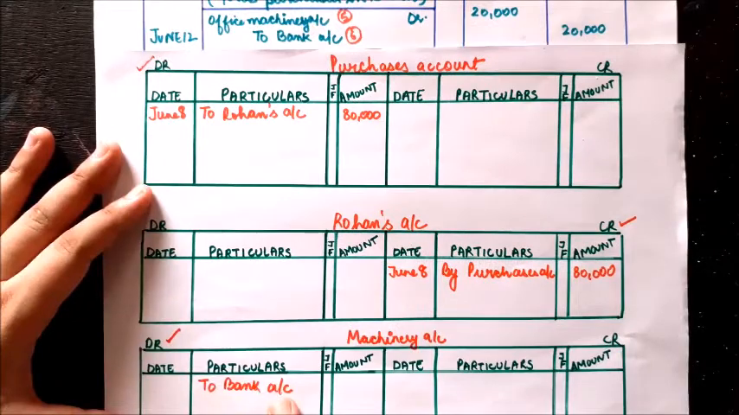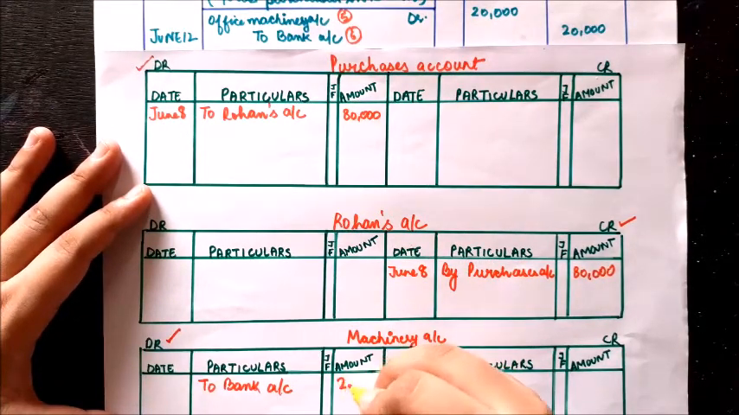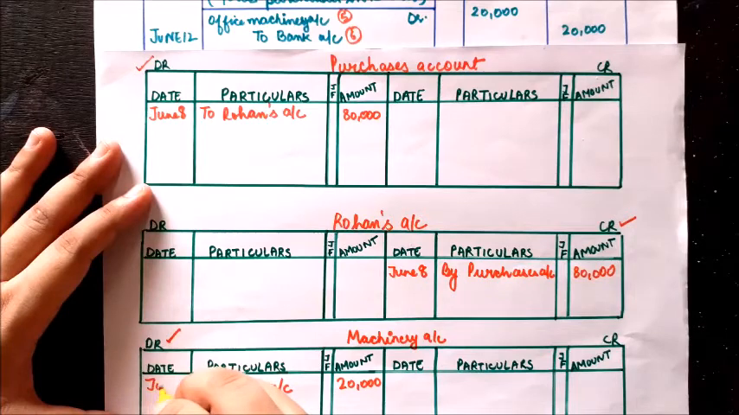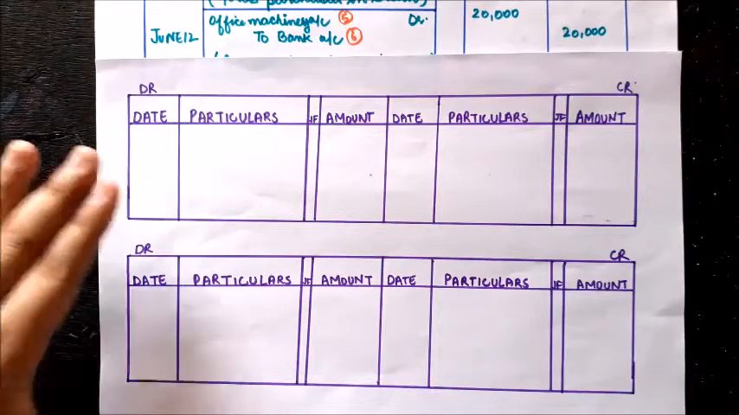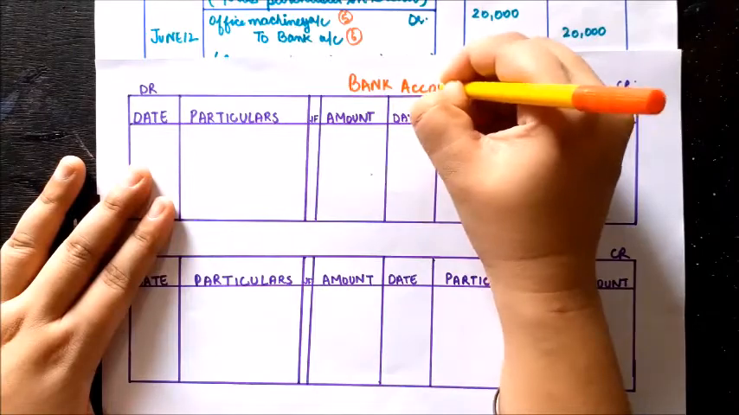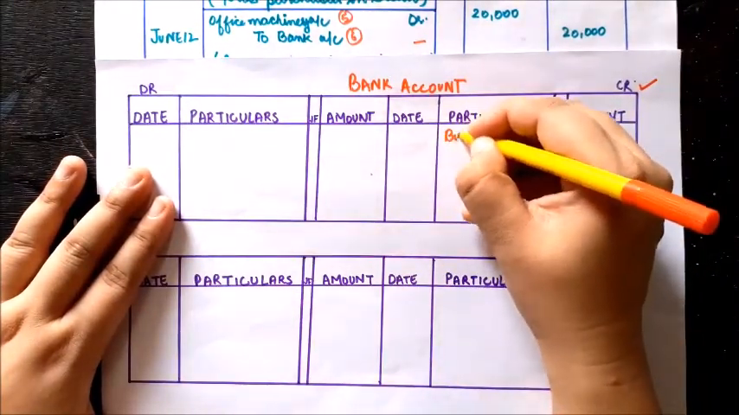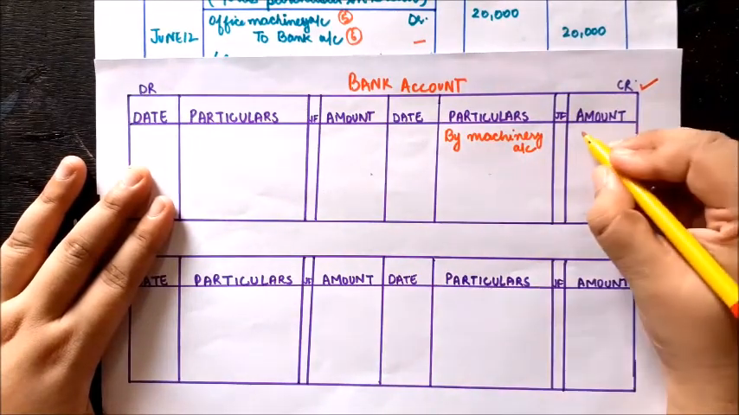Next account is office machinery account, and here the office machinery is debited, so it will come on the debit side and we will write the opposite name, that is to bank account, and in the amount column I'll write 20,000. Next I'm going to prepare bank account. So as you can see, bank account is credited, it will come on the credit side with the opposite name, that is by office machinery account, and in the amount I'll write 20,000.